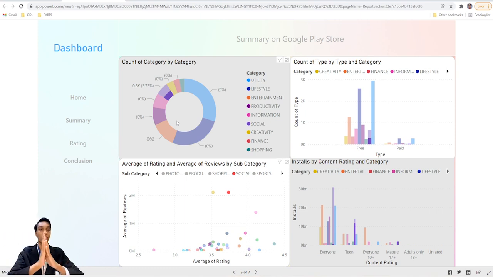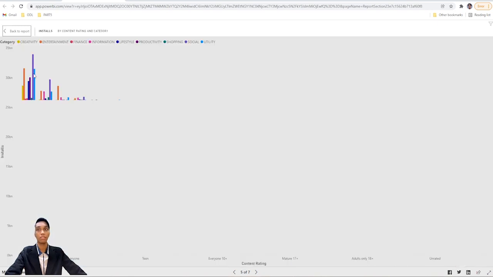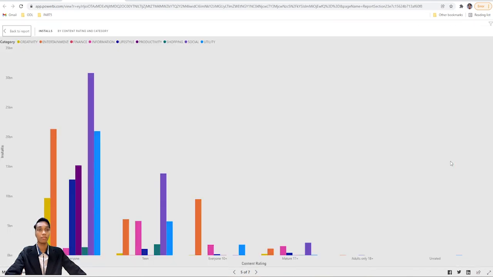So continuing to the fourth chart, we are using the grouped bar chart, which we separated for everyone, teen, everyone 10 plus, mature 17 plus, adults only, and unrated. From this graph, we can see that more installed apps lie inside the everyone content rating. It means that the more open the content rating is, the higher the installations.